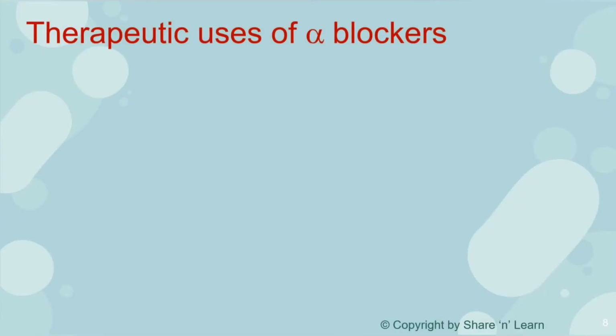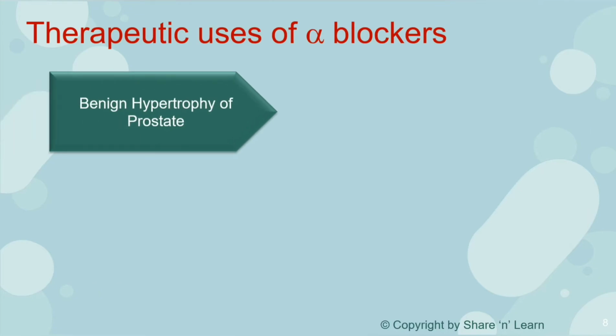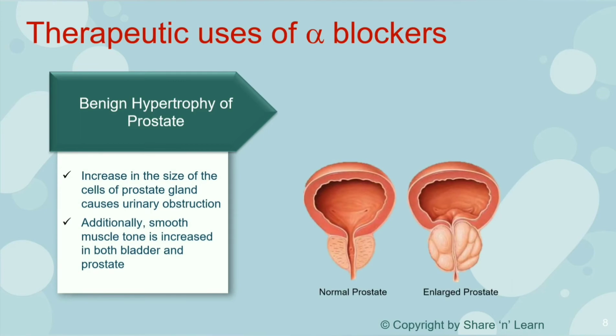Another use of alpha blockers is in the treatment of benign hypertrophy of prostate. Hypertrophy means enlargement of the prostate gland because there is increase in the size of the cells, which will hinder urination. Additionally, the tone of the smooth muscles which are present in the prostate gland and the urinary bladder is increased, and this will exacerbate this condition.